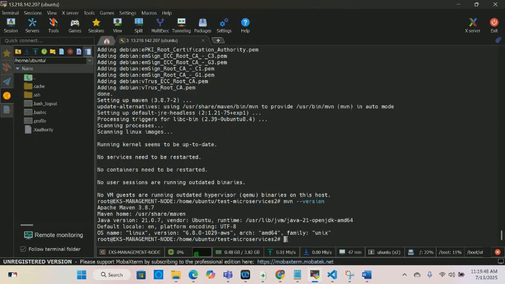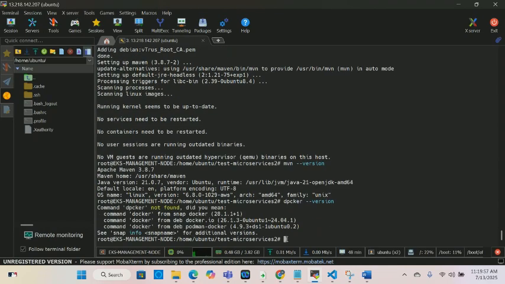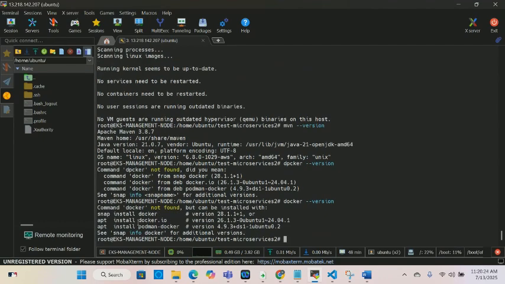has been installed. Now we need Docker. We can do docker --version to see if it's installed. It's not installed, but it says if you want to install Docker. I mistyped it. docker --version. Yes, it's not installed, but it says if you want to install it, you can install it with this command.